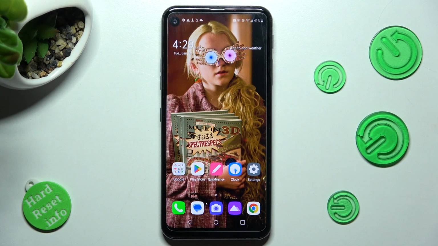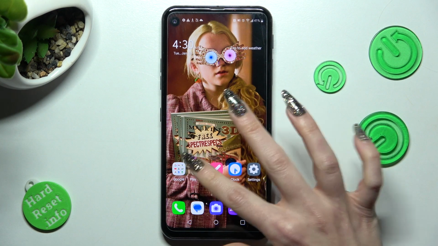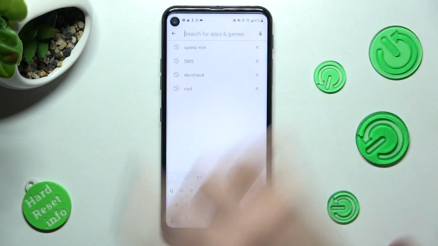Hi! In front of me is LG Q70 and today I would like to show you how you can change keyboard theme on this device.